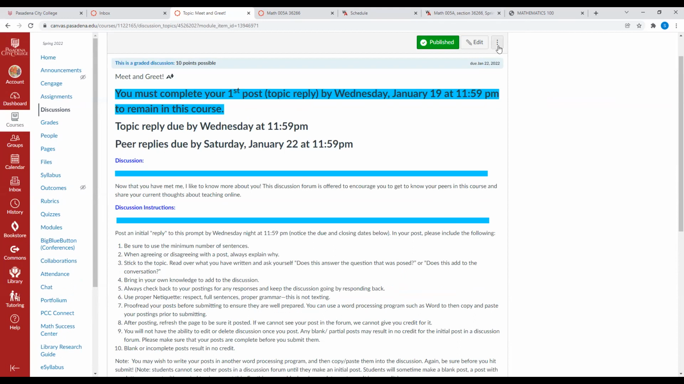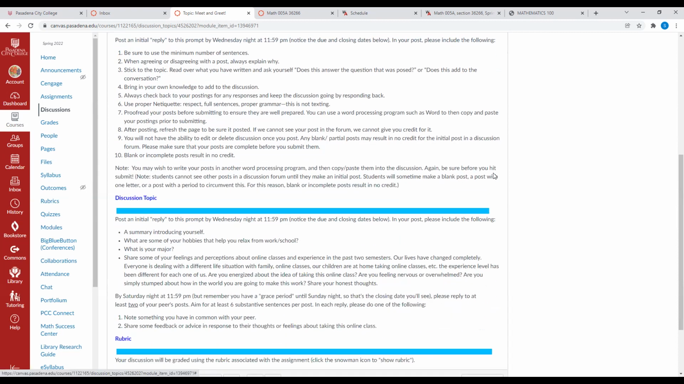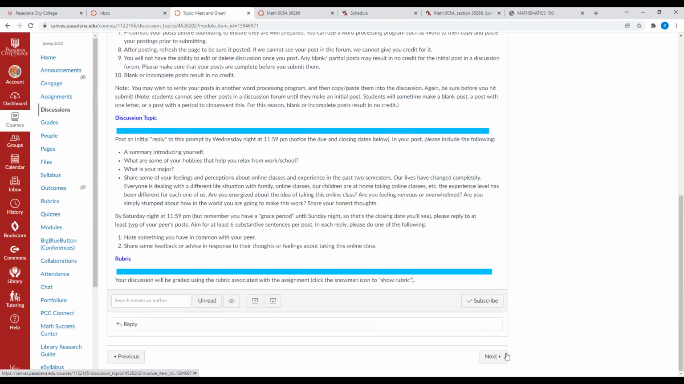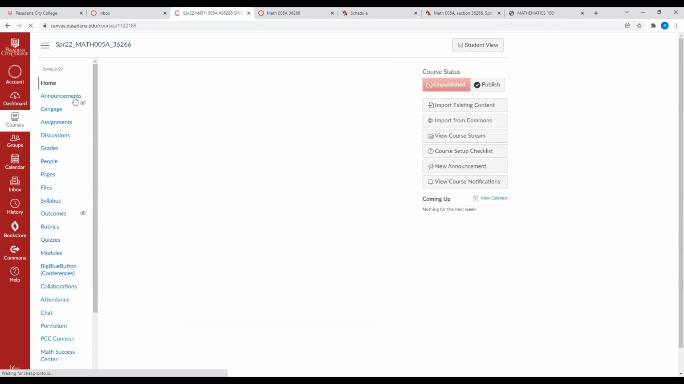Okay. There's also a rubric. You can see the rubric right here. You're welcome to read the rubric, and this is the way I'm going to grade you. So you get 5 points for your reply, and then you get 5 more points for replying to 2 different peers. Okay, so then if you click next, you will be done with the instructions for all the things that are due.